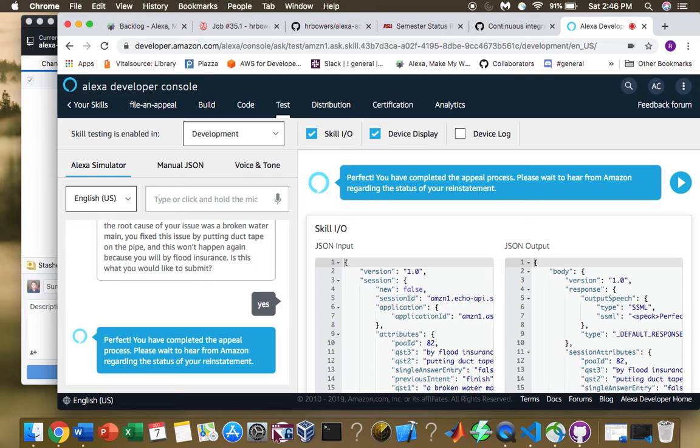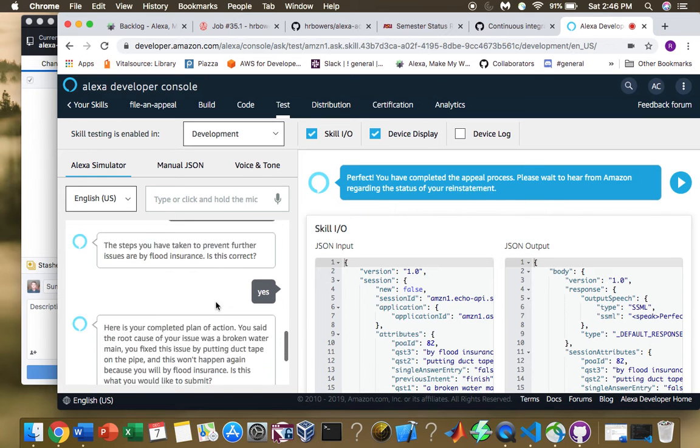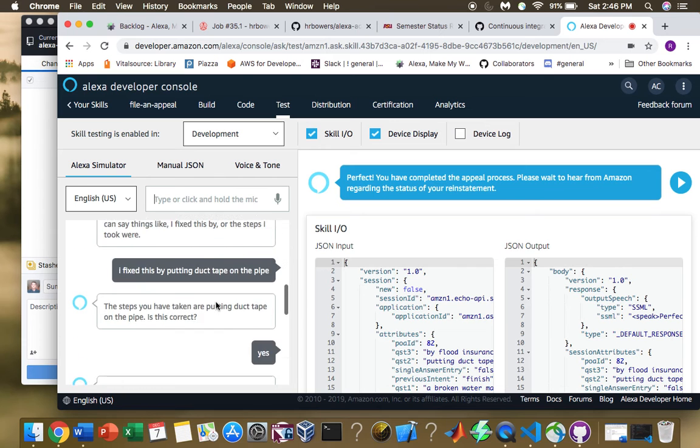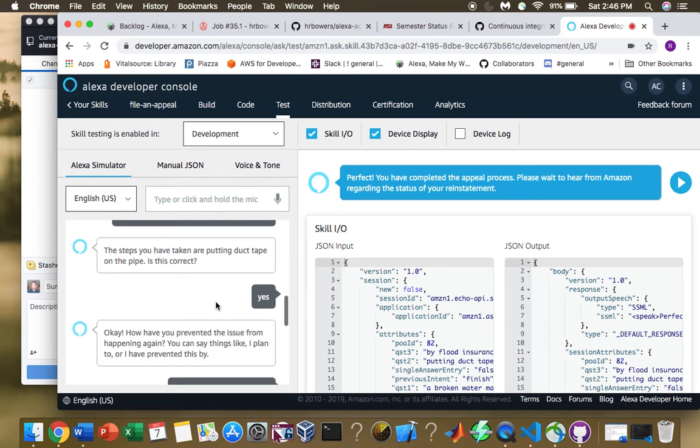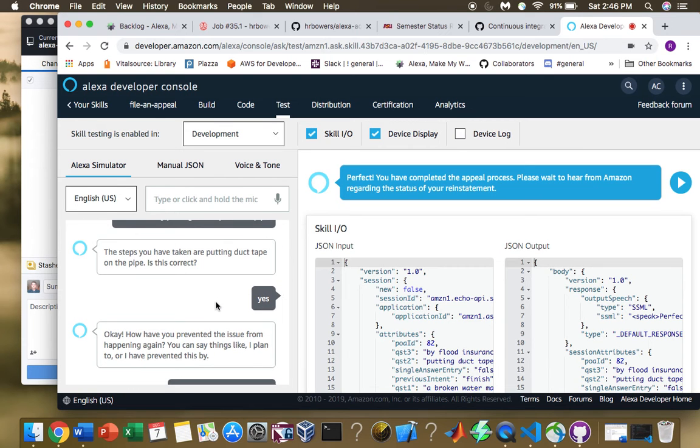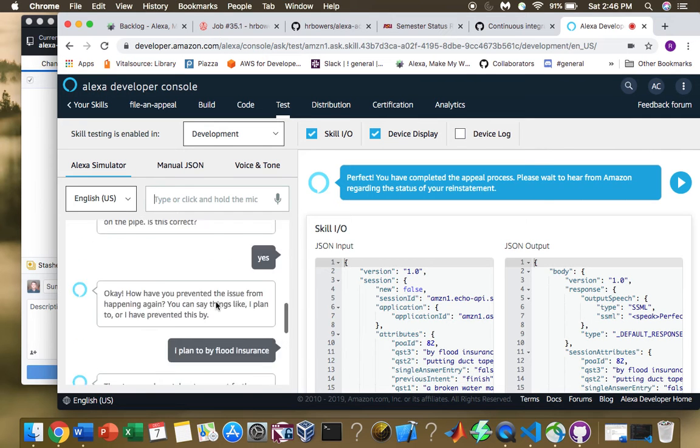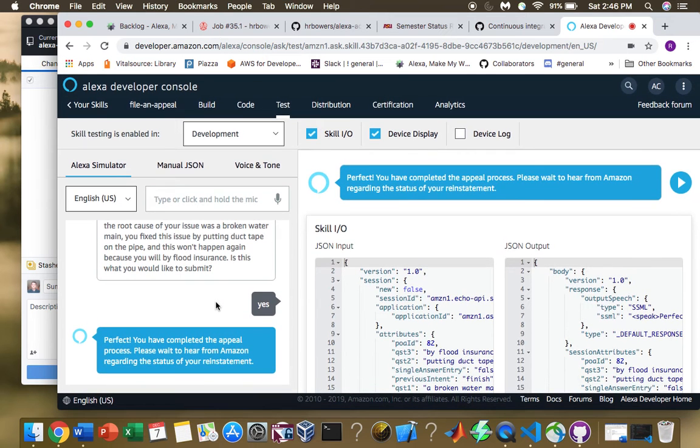So we obviously in conversation have many different paths that could be taken with each response we give. It's been shown in previous artifact reviews that there can be no responses where you go back and re-enter what you said. We have error handling newly implemented in there where random user responses will be handled in a way where Alexa will re-prompt for the information that they're looking for. But that is the entire skill.